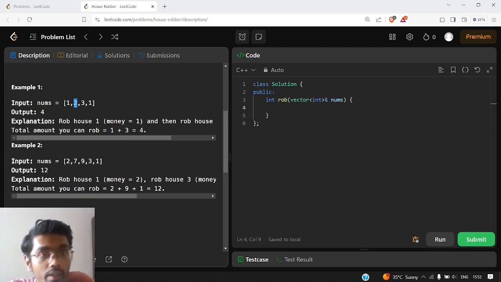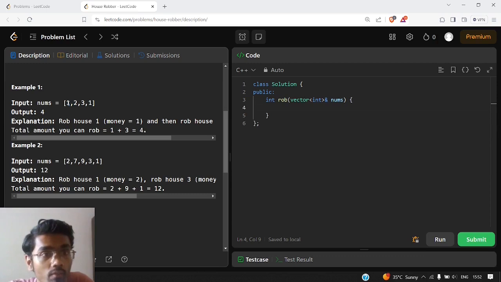See here, we take the maximum amount in the first case, but we are not able to take the maximum amount in the second case. That's why the greedy fails here, because our future is dependent on our current choice.